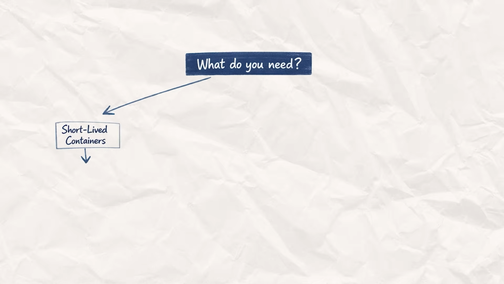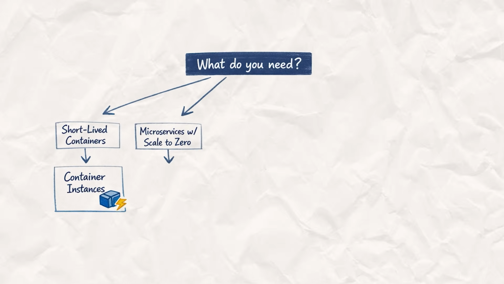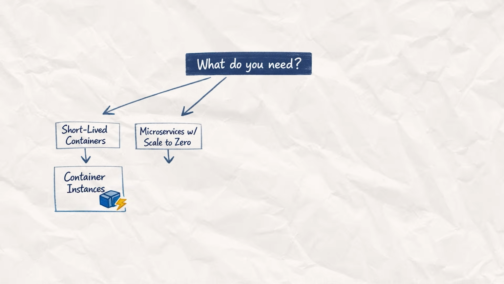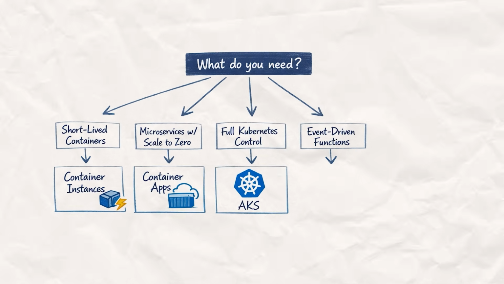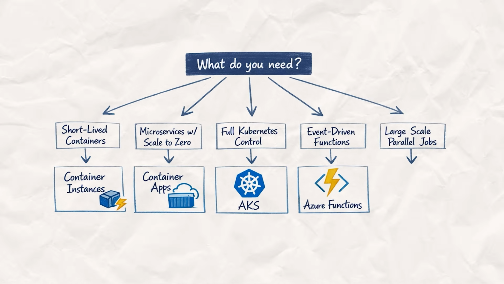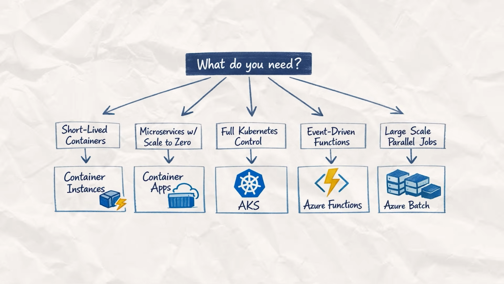Now, here's the compute decision tree. If you need short-lived containers, go to Container Instances. If you need microservices with a scale to 0 option, go to Container Apps. If you need full Kubernetes control, go to AKS. For event-driven functions, go to Azure Functions. Need large-scale parallel jobs, Azure Batch is the way to go. So the pattern here is the more control you need, the more you take on, like the more you manage the infrastructure. Keep that in mind.